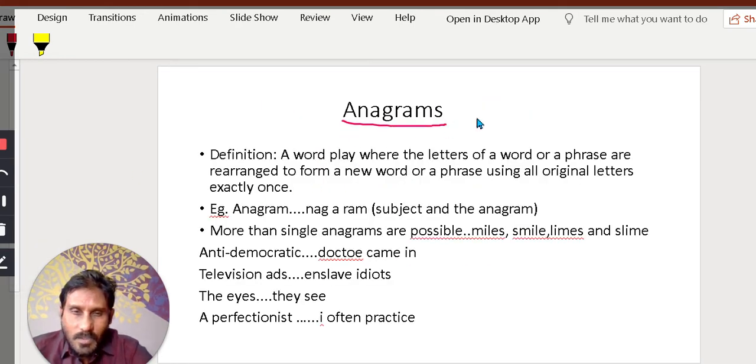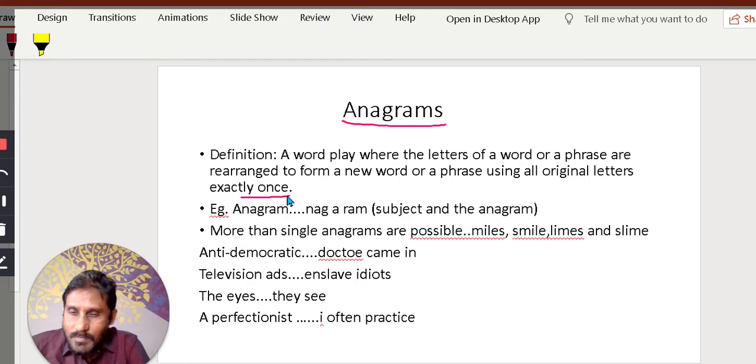So what are anagrams? I'll give you the definition first. Anagram is a word play with the same word or group of words, that is a phrase. You form another word from the same spelling. That's a kind of word play, where the letters of a word or a phrase are rearranged to form a new word or a phrase using all original letters exactly once.